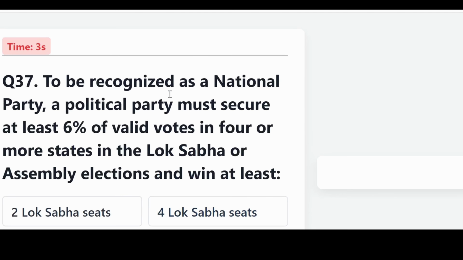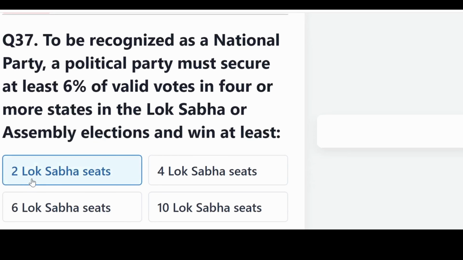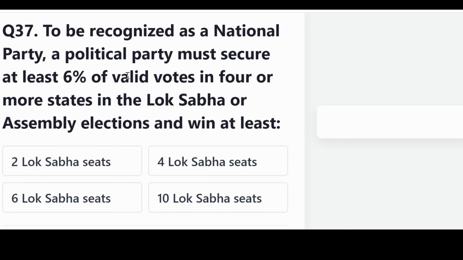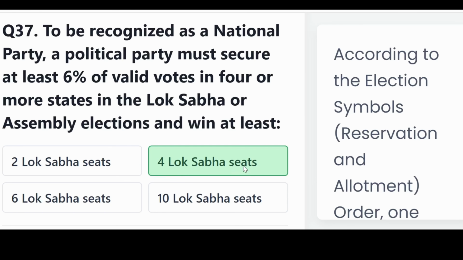To be recognized as a national party, a political party must secure at least 6% of valid votes in 4 or more states in the Lok Sabha or Assembly election and win at least, is it 2 Lok Sabha seats, 4 Lok Sabha seats, 6 Lok Sabha seats, or 10 Lok Sabha seats? The correct answer, 4 Lok Sabha seats.